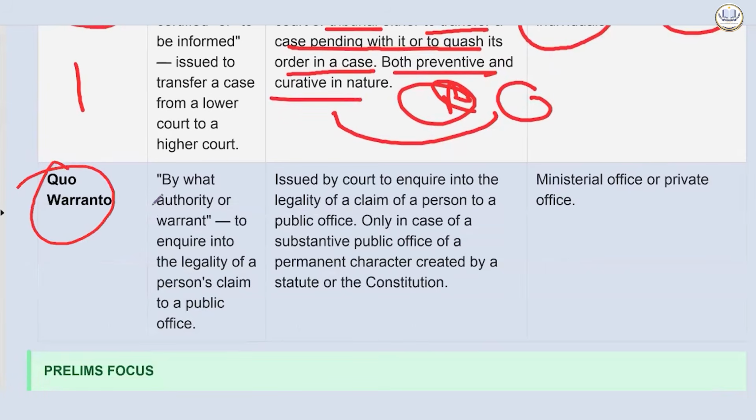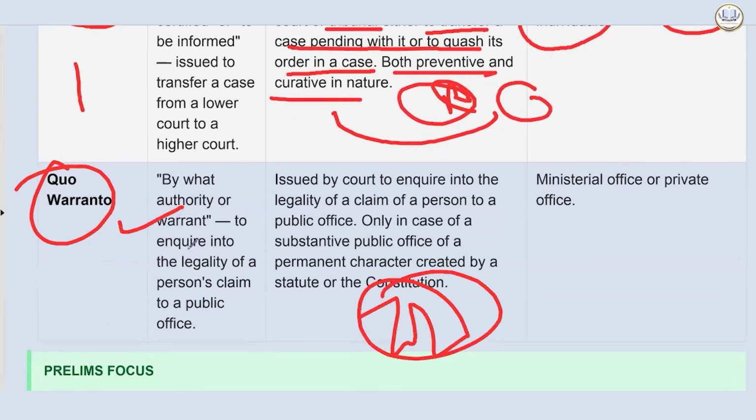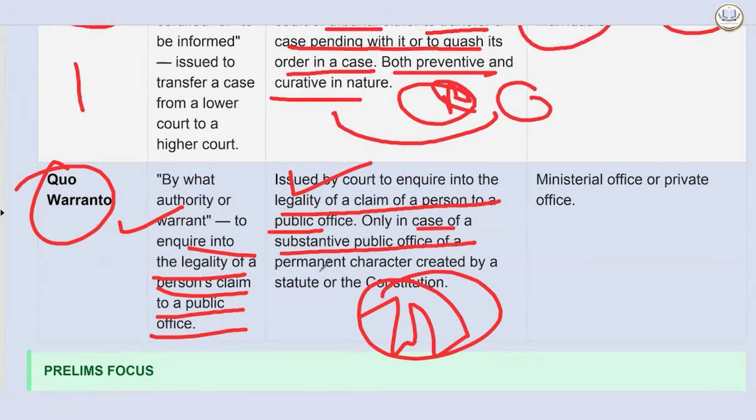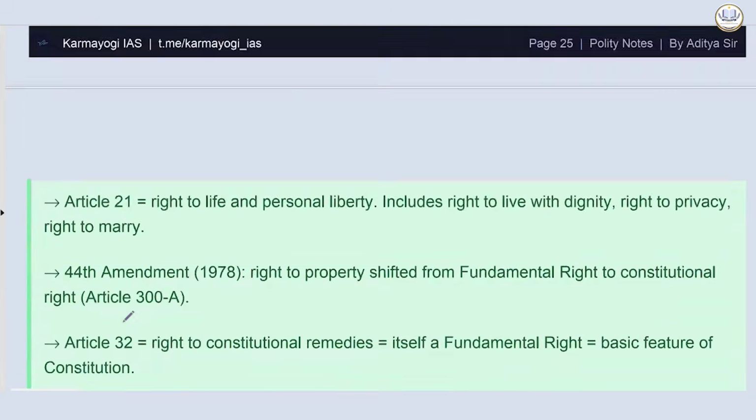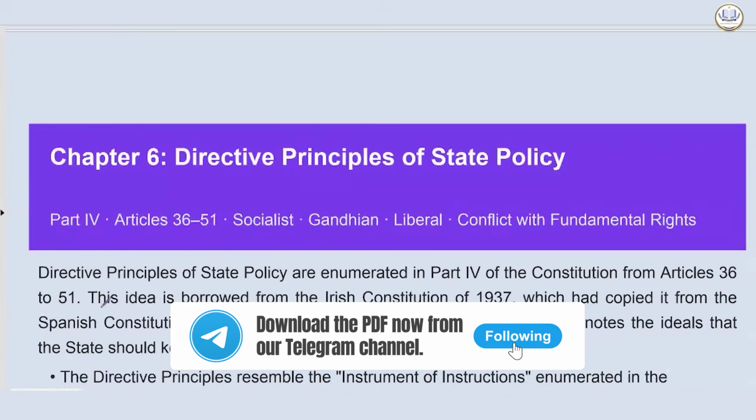Then we have quo warranto, meaning by what authority or warrant, to inquire into the legality of a person's claim to a public office. It is issued by the court to inquire into the legality of the claim of a person to public office, only in the case of a substantive public office of permanent character created by statute or the Constitution. It cannot be issued against a ministerial office or private office. Okay, so this is your fundamental rights chapter complete.